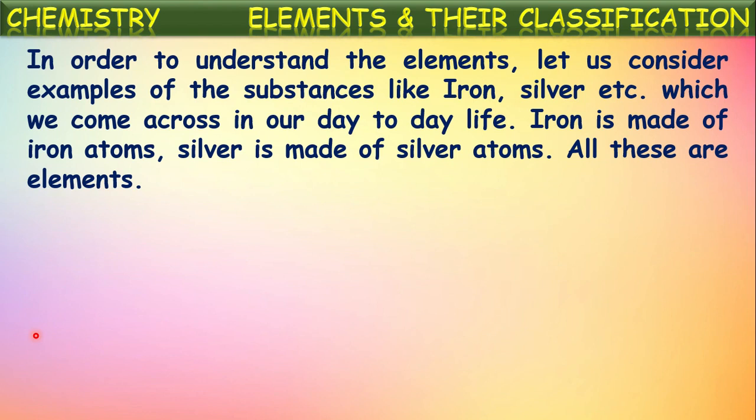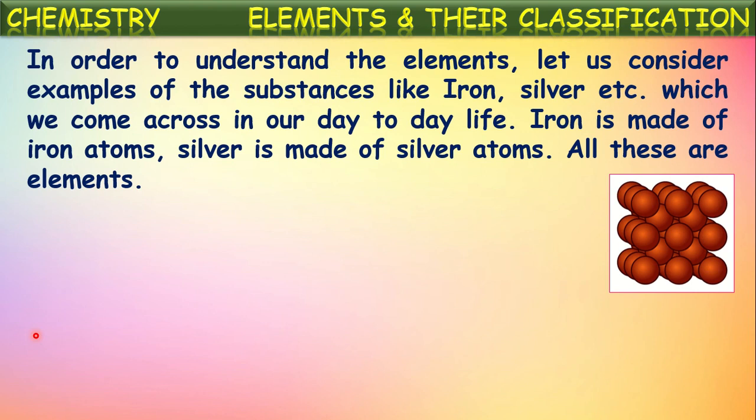So in order to understand elements, let us consider examples of substances like iron, silver, etc. These are examples which we come across in our day-to-day life, isn't it? We often observe these in our homes also. Here, iron is made up of iron atoms. In the same way, silver is made up of silver atoms. So all these are said to be elements.